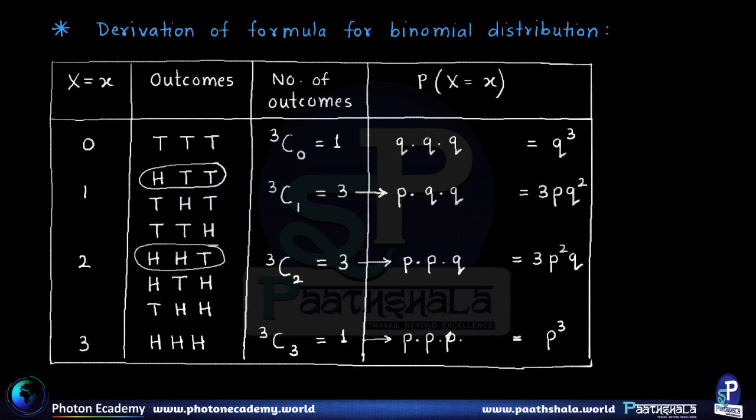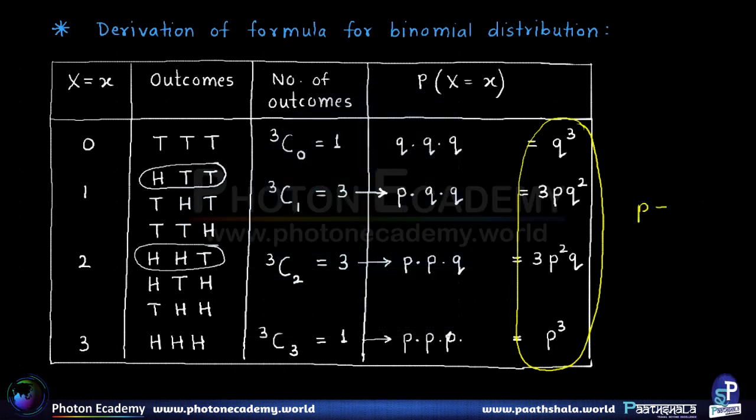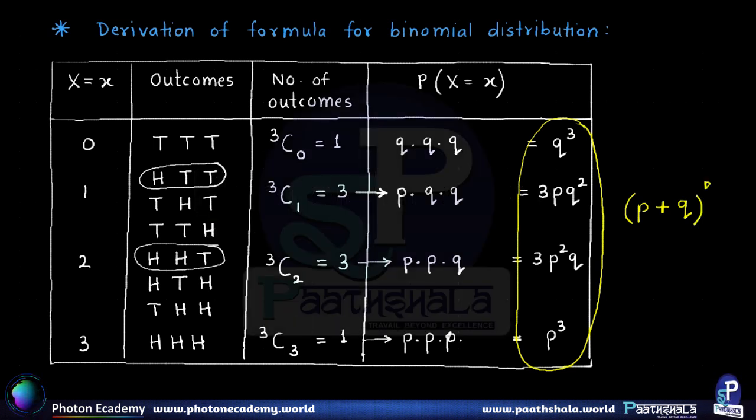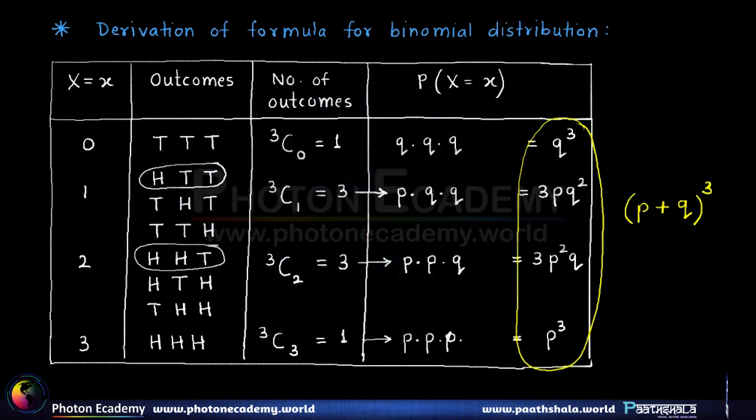So now if we look at the values of the probabilities, you will realize that these terms are nothing but the terms in the expansion of P plus Q the whole cube. And when we expand this cube using the binomial theorem, we know that we are going to get these values for every case. So therefore, in general, the probability of X number of successes can now be generalized. Alright. So now let us see and derive the pattern.